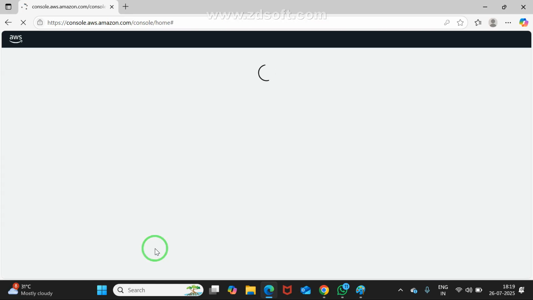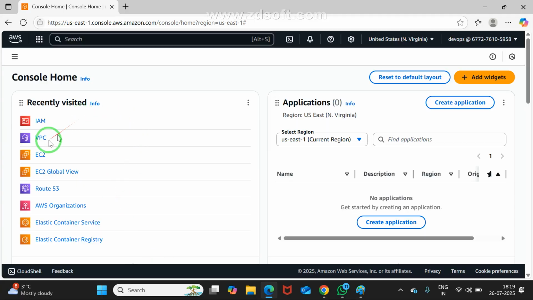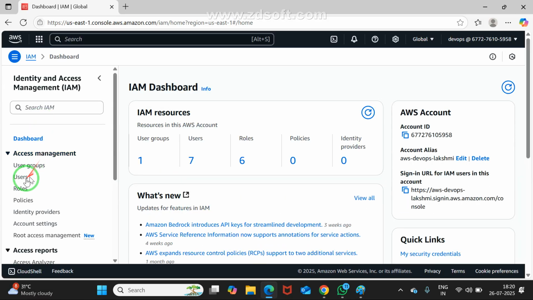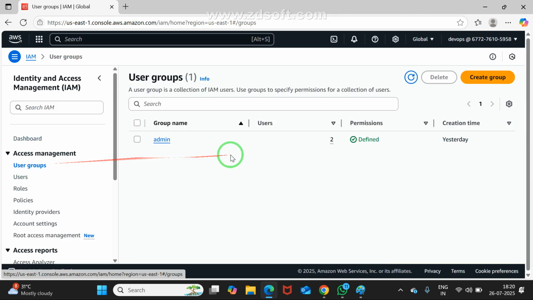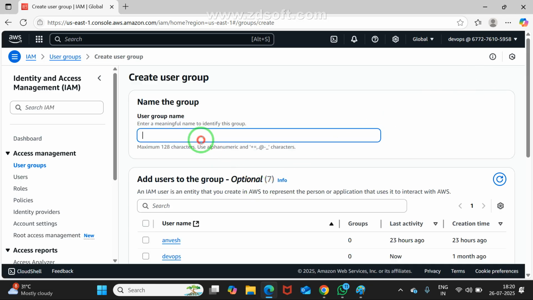Now I just logged in. First, what I am going to do, click on IAM, Identity and Access Management. Here, my intention is, very first, to create a user group. The group name is developer group. I am creating a group.